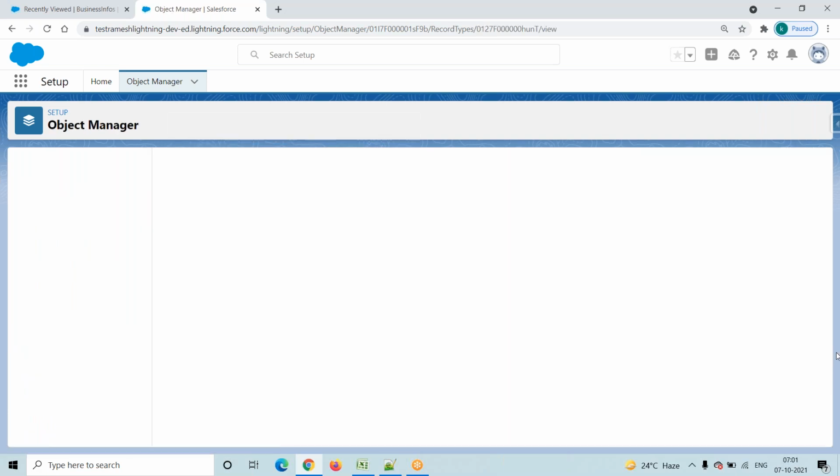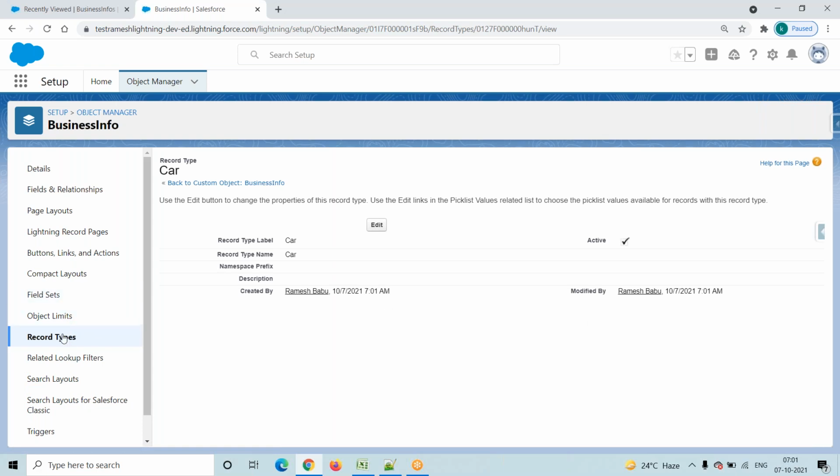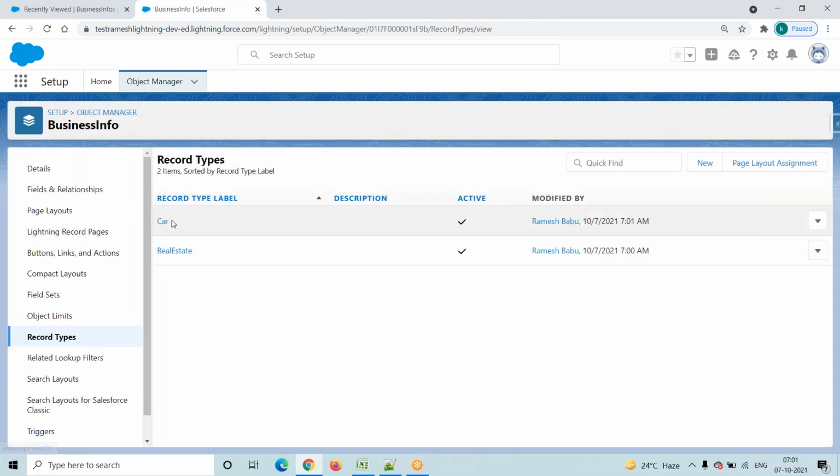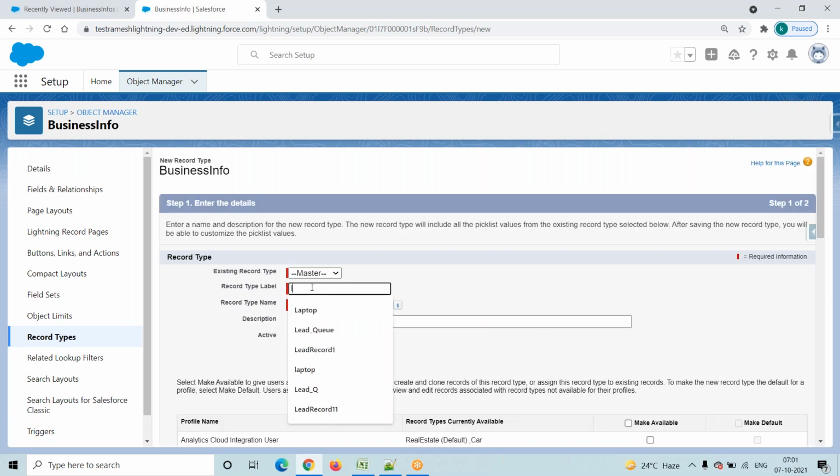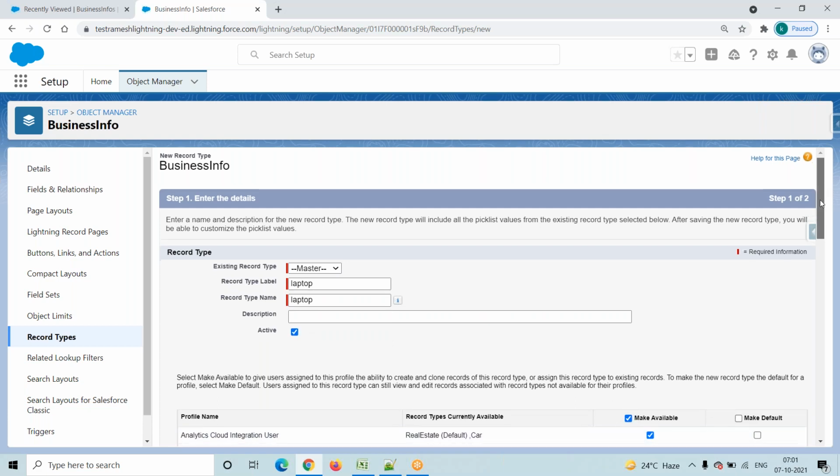So we created two record types. Click on the record types. Here you have to observe we created the car record type and the real estate record type. Now click on this new button. I will create one more record type. What is my record type name? Laptop. Make it active and make it available.